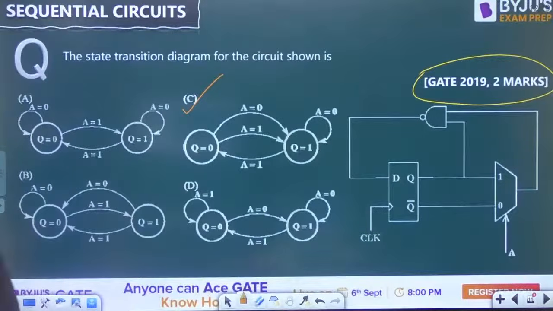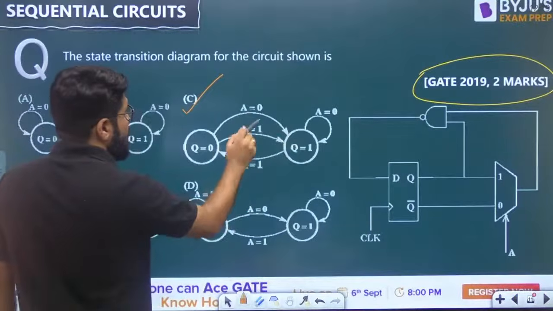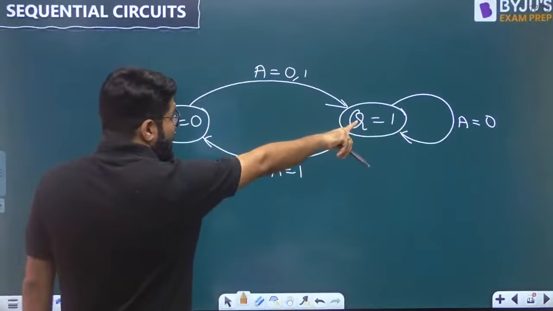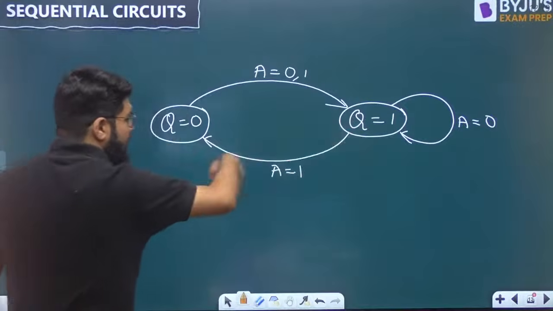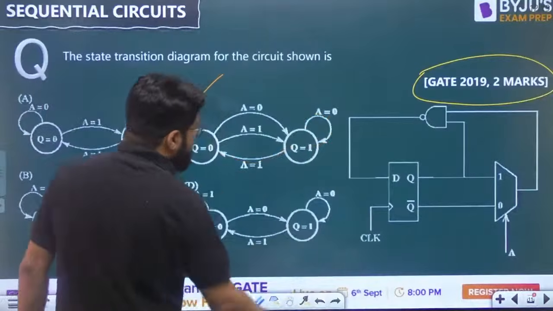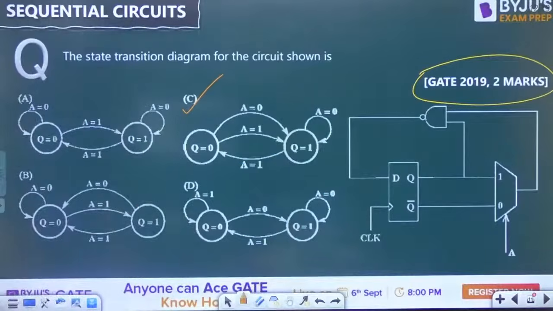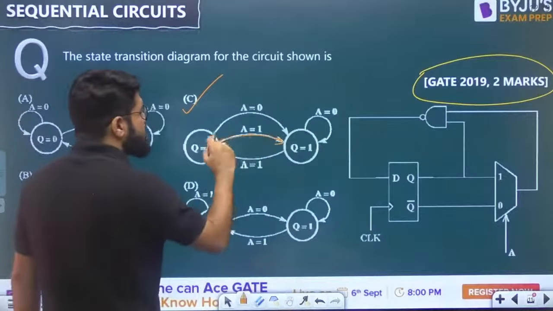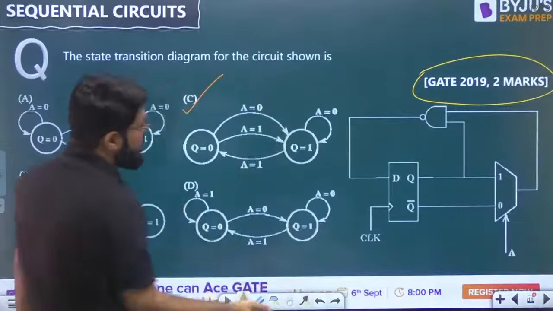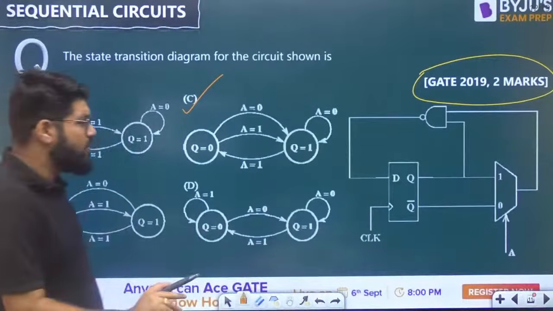Option number C, right? 0, it goes to 1, whatever may be the input. Have a look into this. At 1, if the input is 0, remain at 1. If the input is 1, toggle. Okay. So it's not compulsory to show two arcs like they have shown. We can take a single arc and write down the inputs by placing a comma. That is also well justified, and that is actually a better way.